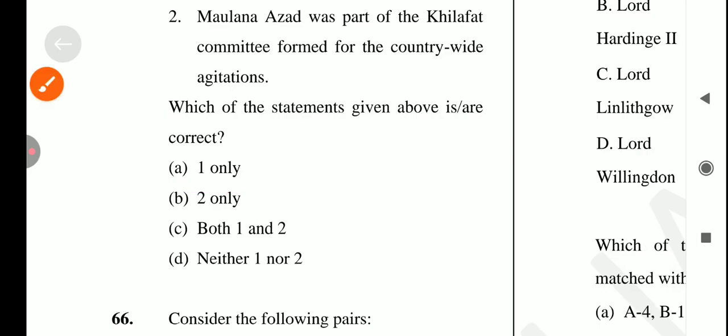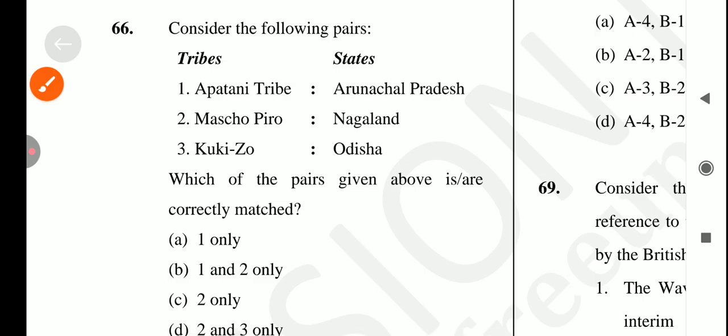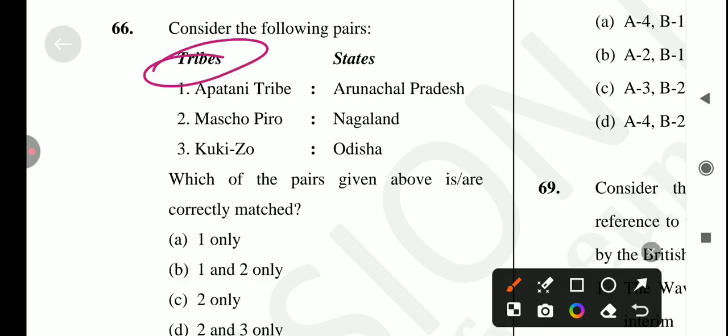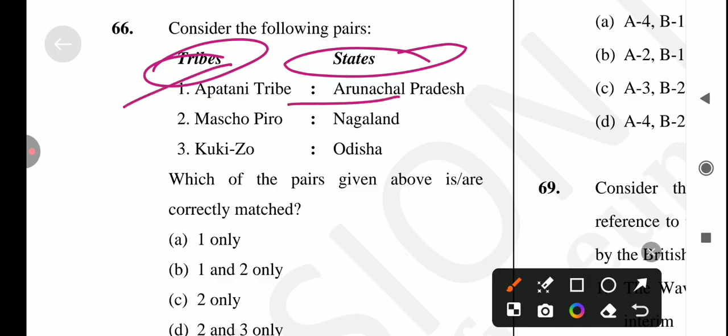Only 2 is correct. Okay, let's come to the next question, which is consider the following tribes and states. First is Apatani tribe from Arunachal Pradesh. Yes, it's a correct statement. And if you are talking about the another one, which is Macho Piro, Nagaland, is it true? No, it's not a correct statement, because अगर हम बात करते हैं मास्टो पिरो की, तो वो किससे रिलेटेड हो जाएगा?